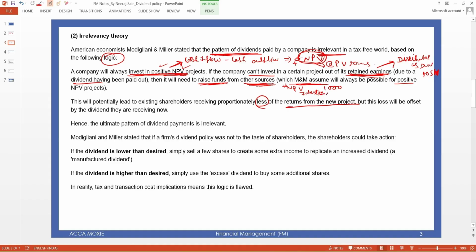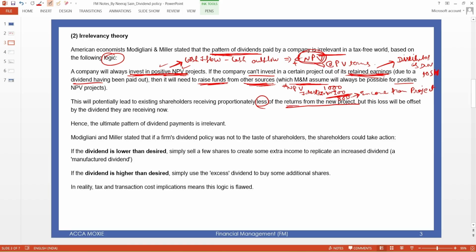For example, you borrowed at 20%, so you will pay 200 here. So you will only be left with 800 as income from the project, because you borrowed from outside and you have to pay 20% as interest on your borrowing.